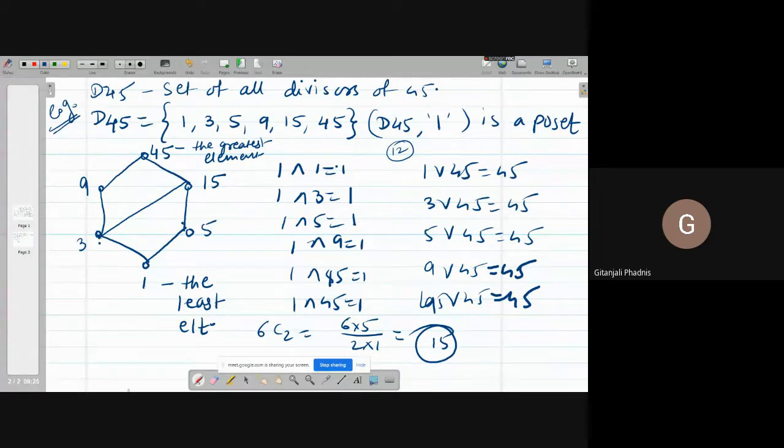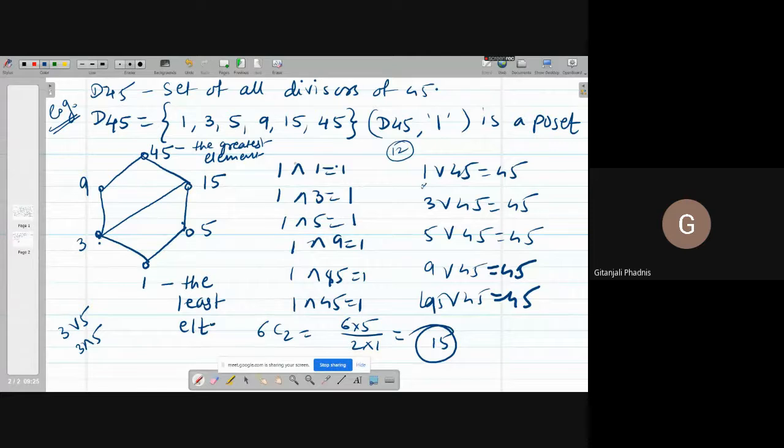In combination, order is not important. That means 1 join 45 is the same as 45 join 1. When you change the order, the combination is not different. So now you are left with 3 join 5, 3 meet 5.